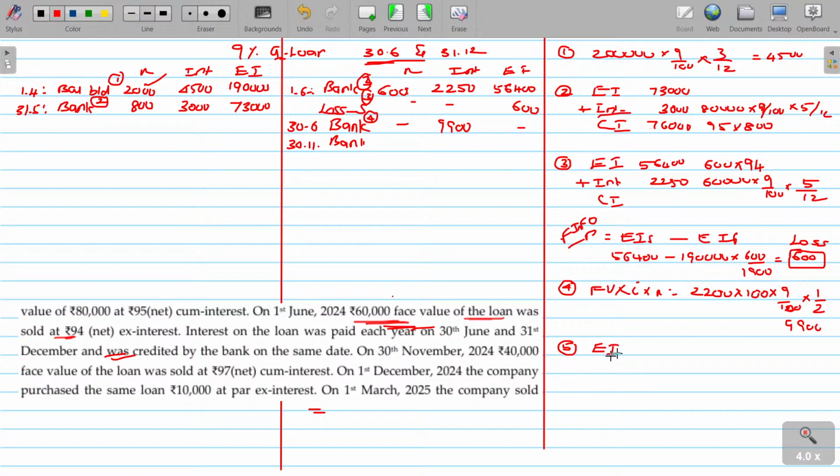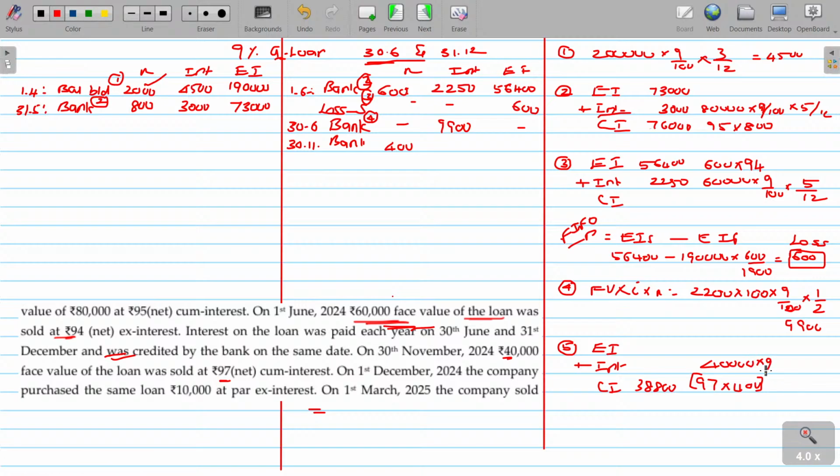Ex-interest, add interest, you will get cum-interest. Face value 40,000 means it may be 400 bonds. At 97 cum-interest, so 97 into 400 will be the cum-interest value, 38,800.